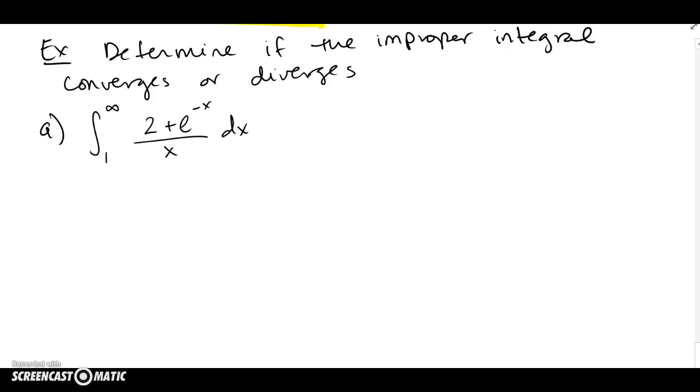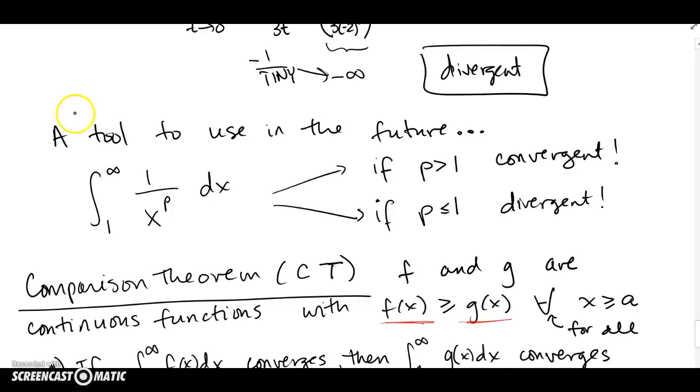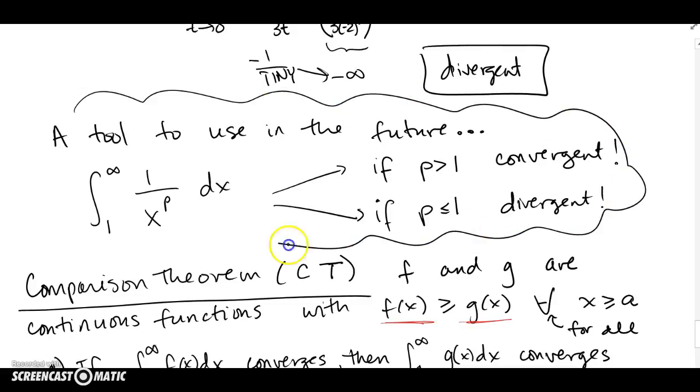So let's look at trying to compare this guy that looks kind of busy to a function that we might be able to know some stuff about already and that might be simpler. And often we think of the little tool that we talked about earlier. These guys end up being really nice for the comparison theorem because we already have some things established for them.